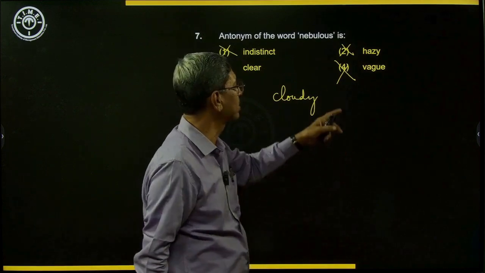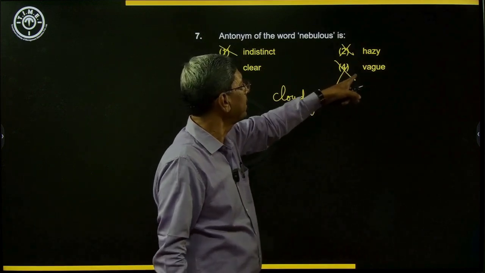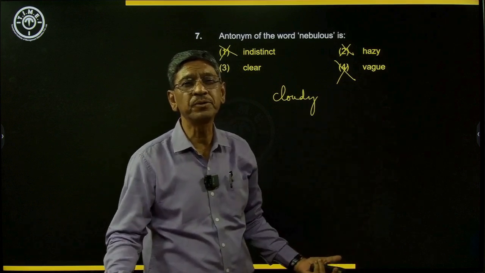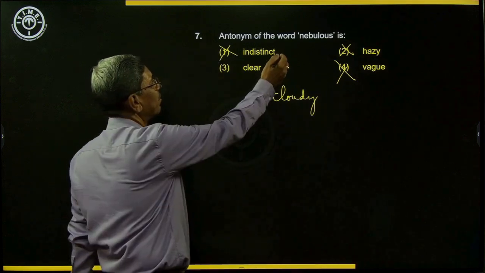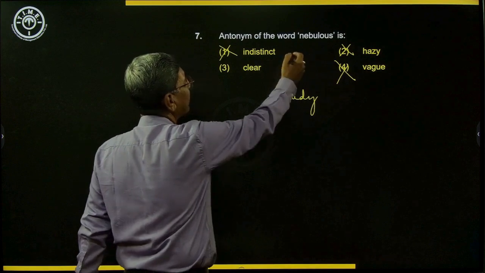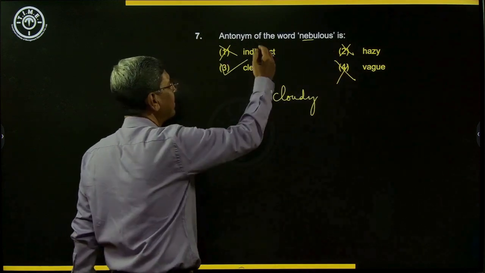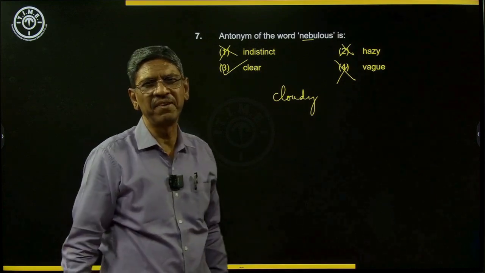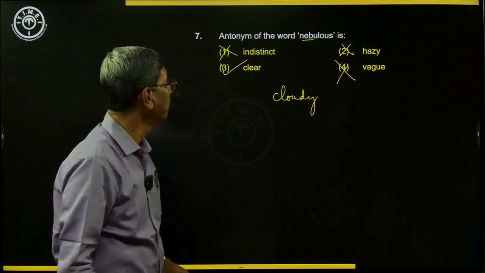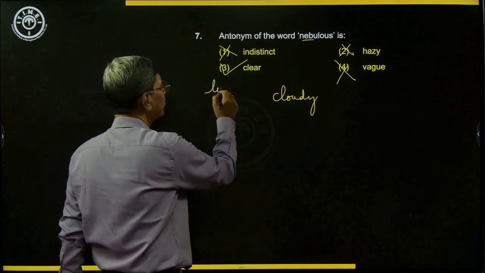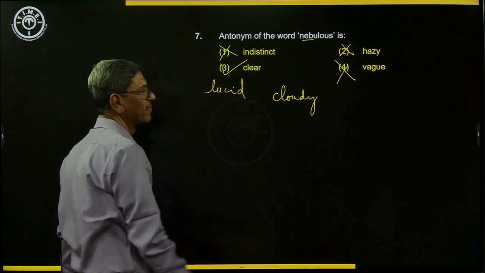Old photographs, for example. And vague, not clear, obscure. So all these three are synonyms for nebulous. We want the antonym. The antonym is clear, very clear. For clear, there is another word, lucid, very clear.